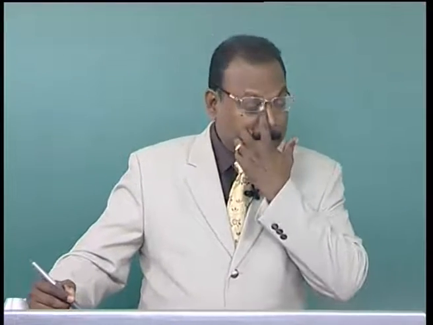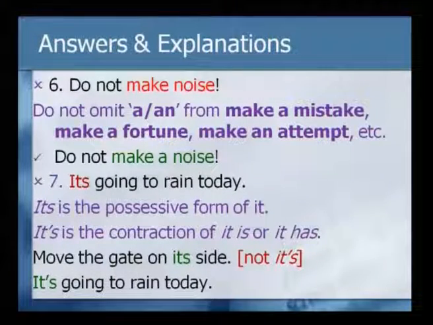Shall we go to the next example? Look at the next one, and this is again an interesting one. Do not make noise. So commonly, so often we say this, do not make noise. But what is missing here is the use of the article a. You should not omit a or an, depending on the sound, from phrases like make a mistake.